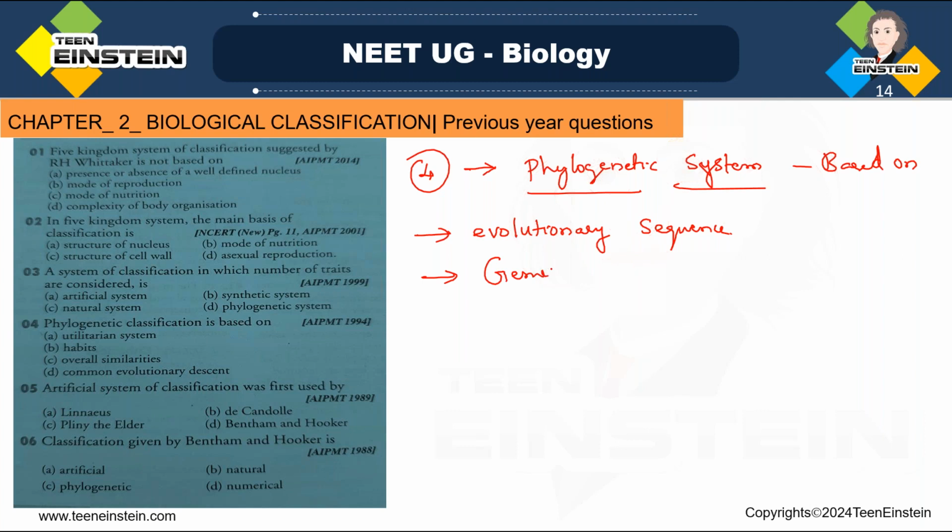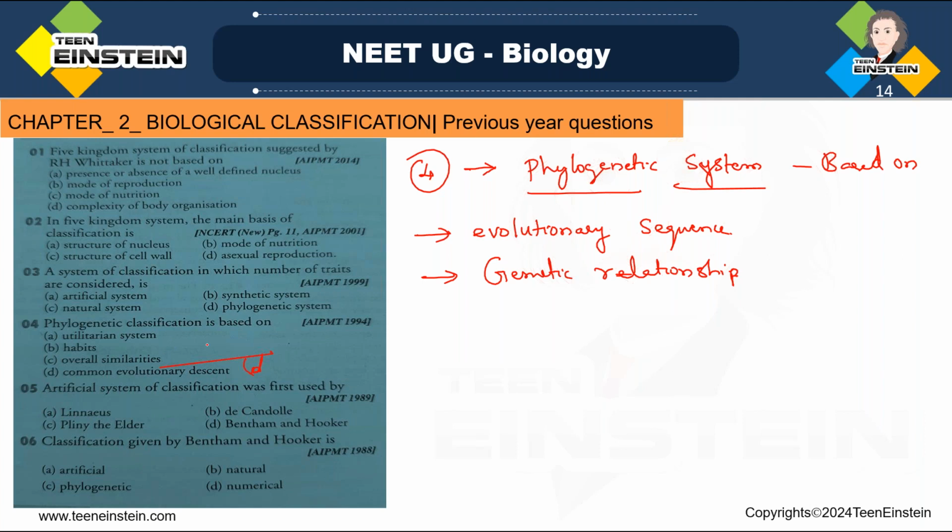How the organisms got evolved and what is the genetic relation between organisms. So phylogenetic system of classification is based on the evolutionary sequence and the genetic relationship among the organisms. So here in the fourth question, the option is common evolutionary descent. The answer D. This is the right answer.